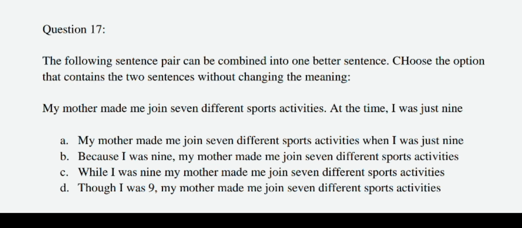Like coming to the C option, "While I was 9, my mother made me join 7 different sports." While suggests something happening continuously over a period of time, so it is also wrong. Next, D option, "Though I was 9, my mother made me join 7 different sports." It indicates contrast and implies opposition. However, there is no contrast in the original sentence, so the A option is correct.